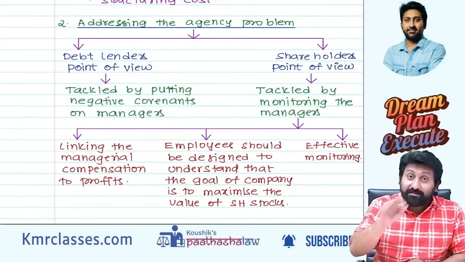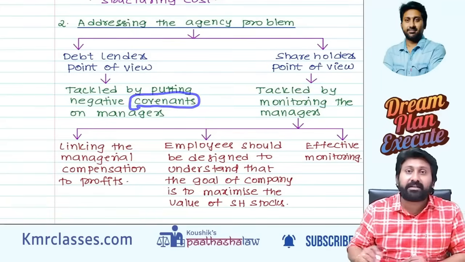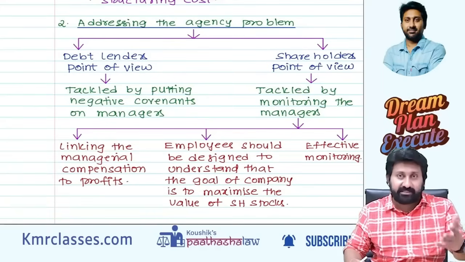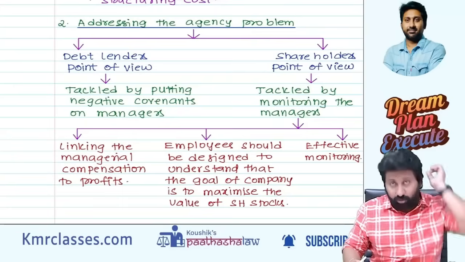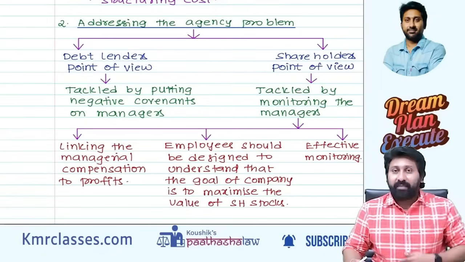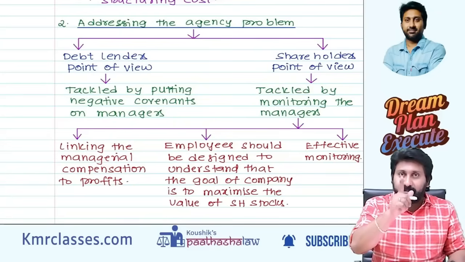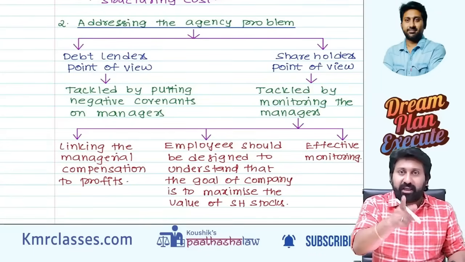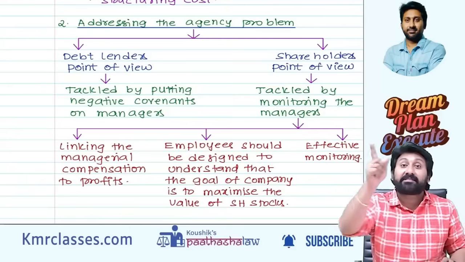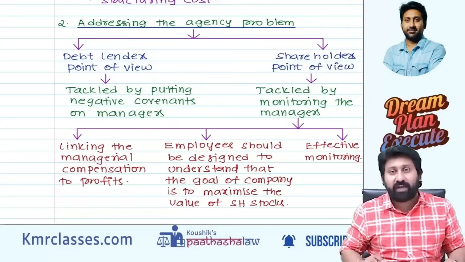That's why in the terms and conditions, they call covenant. Covenant means the terms and conditions, agreements. When a loan is given by the debt holders to the company, the company will not use it. Company is an artificial person. These managers will use it. Therefore, they will put negative terms and conditions. If the company is not using it in a proper way, we will put one person as a board of director. He will monitor your company. Like that, you can threaten the board of directors.